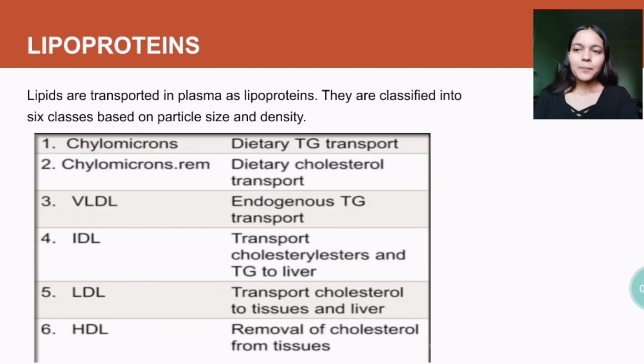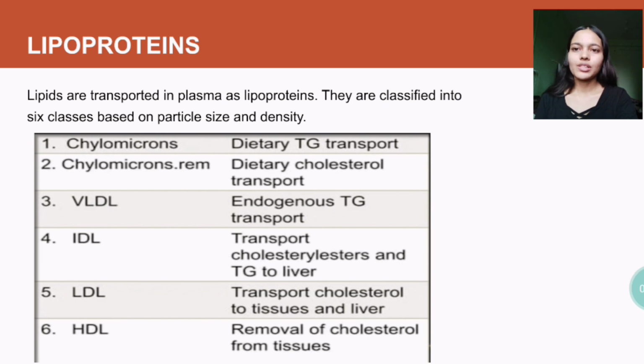Next is lipoprotein. Lipids are transported in plasma as lipoproteins. They are classified into six classes based on particle size and density. So here are those six lipoproteins with their function given. First is chylomicrons, which helps in dietary triglyceride transport. Chylomicron remnant helps in dietary cholesterol transport.